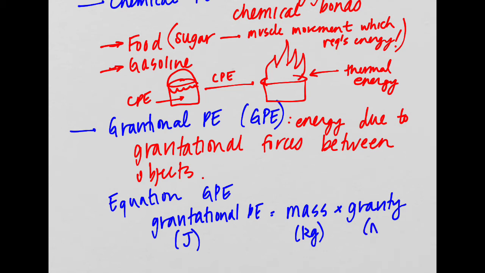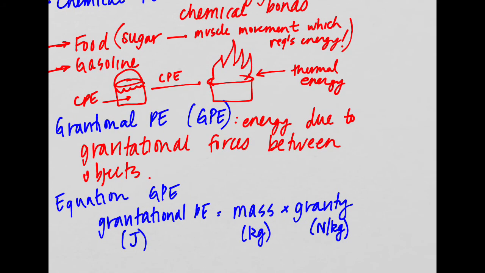right? But we're not only going to deal with gravity on Earth. We can have gravitational potential energy with objects falling from an imaginary tree on an imaginary planet with a different gravitational force than Earth's, right? So I'm not going to write that this is a constant. It depends on the planet that we're on, or the body that we're on, because it would be different on the moon as well, okay? We're going to do some practice problems with that.